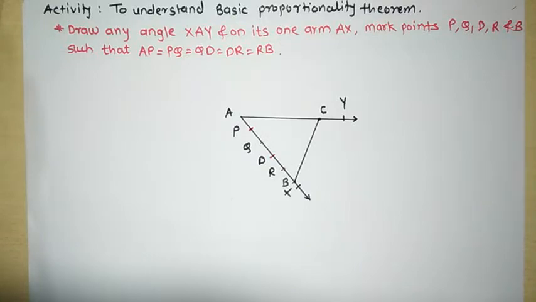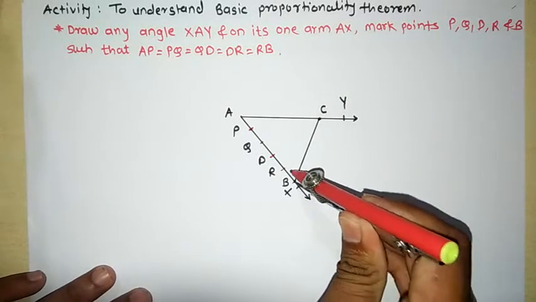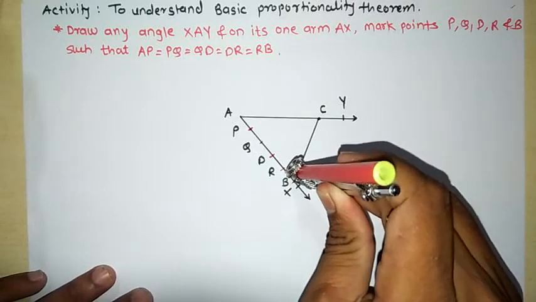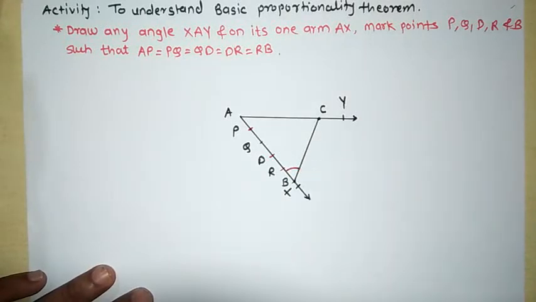Now see here, to draw the parallel lines, first we have to put the compass on the point B. Take any distance in the compass, and mark one arc like this. Like this you have to draw an arc. Keeping the same distance, don't change the distance.